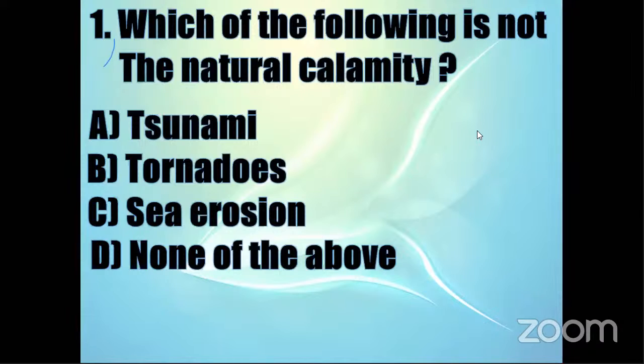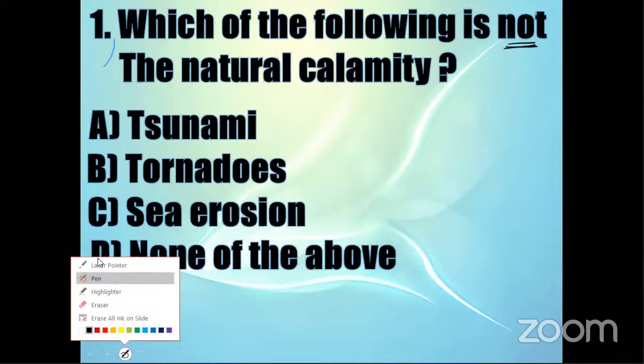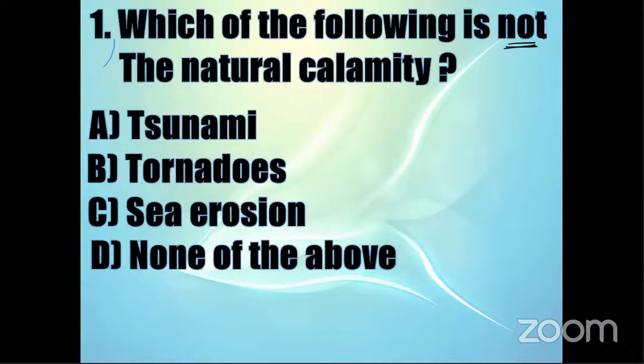Now, students, before starting with the explanation, there is a very important word here: not. I will change the color to make it more presentable. So not is a keyword. It is changing the entire question. Which of the following is not the natural calamity? They are asking us which is not the natural calamity. They are not asking us which is the calamity.